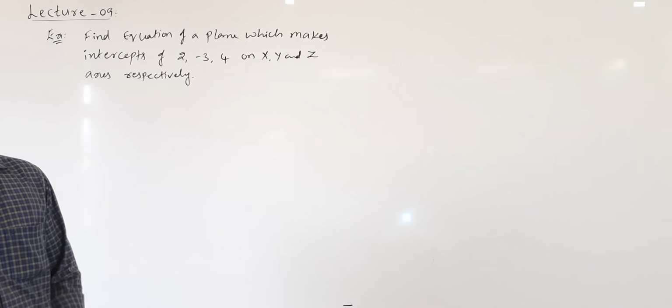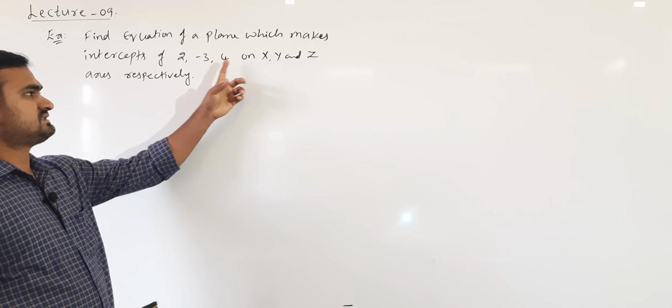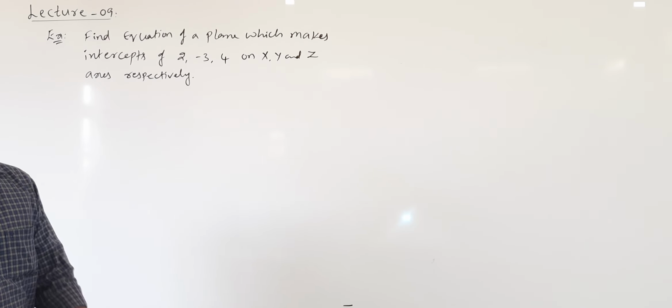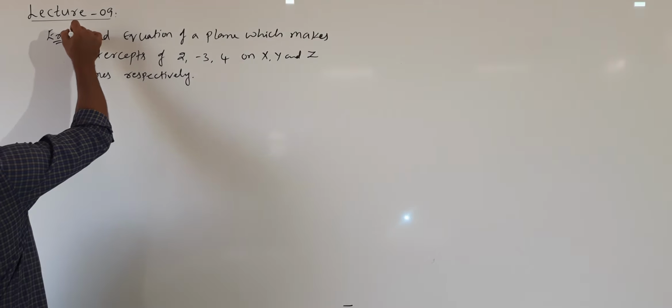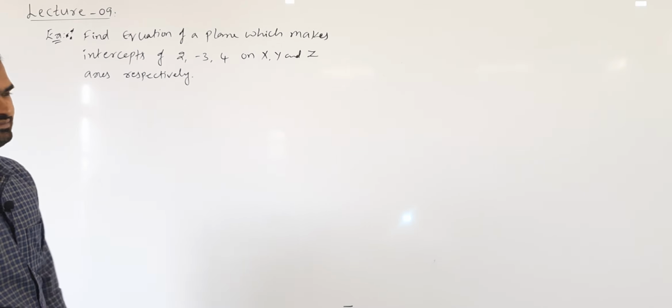We have to find the equation of the plane where the plane is making intercepts of 2, -3, 4 on the x axis, y axis and z axis respectively. Okay. So this model is important. For a 1 mark type question it may be asked.